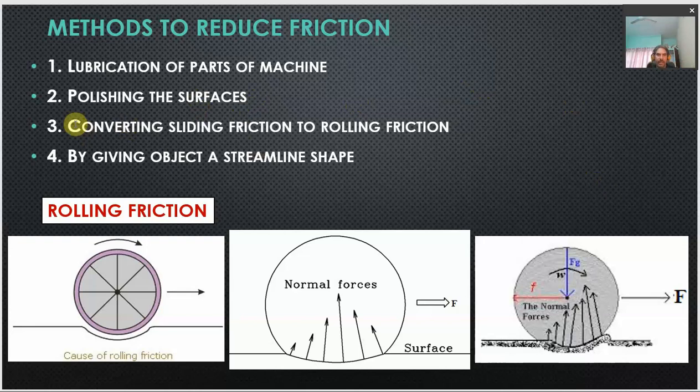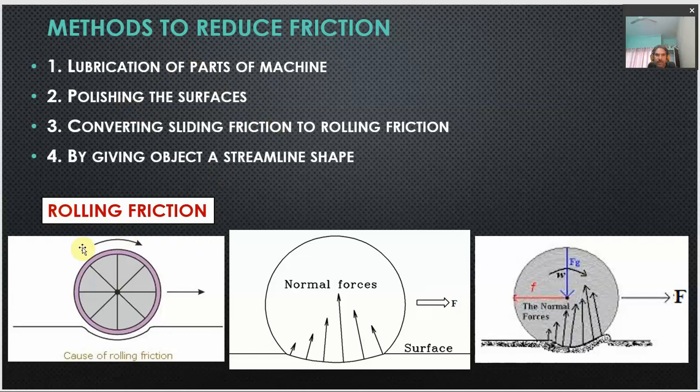And we can also reduce the frictional force by converting sliding friction into rolling friction. By making use of ball bearings in machines, this friction can be reduced. The fourth way in which the friction can be reduced is by giving the object a streamlined shape. The objects can be given a specific shape, so that they face less resistance due to air, or we can say friction due to air, or any streamlined liquid. So, here the point to understand is what rolling friction is.